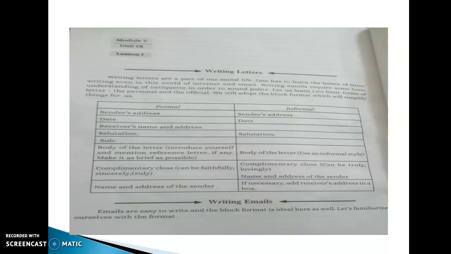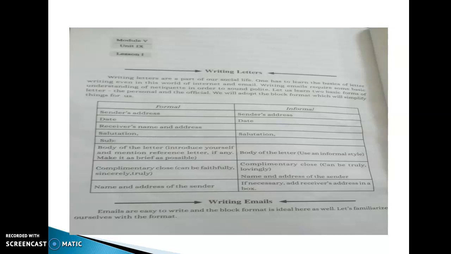And an informal letter contains the sender's address as in that of the formal letter, then the date, then the salutation. There is no need for a subject in an informal letter. You can directly go to the body of the letter, wherein you have to use an informal style. Then it contains the complimentary clause. This can be truly or lovingly.